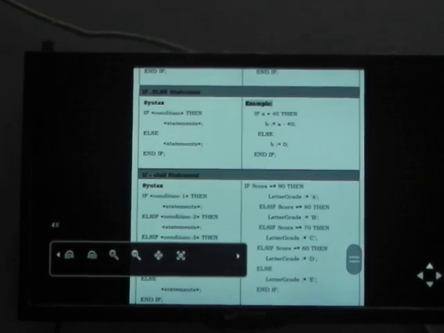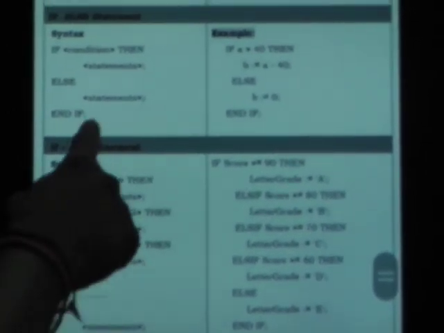Next one is if else if. IF condition 1 THEN statements ELSIF condition 2 THEN statements. If the condition is true, then execute these statements. If the condition is false, it goes for condition 2. If condition 2 is also false, we go for condition 3, and if that is also false, then condition 4. Until no condition is satisfied, then the final one will be executed.